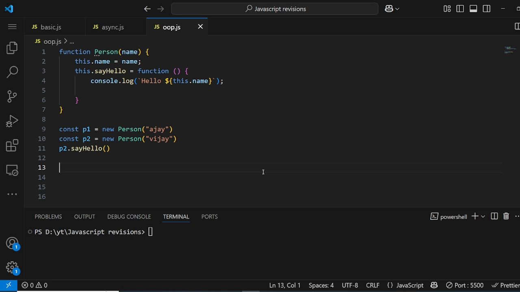Okay. So let's talk about prototype. An interviewer might ask you something like, explain prototype chaining, or they can ask you to explain prototype inheritance. They can form this question in different ways, but in the end they are expecting from you whether you know how JavaScript works internally. That's what their intention is behind that question. Okay, so let's try to understand what prototype, prototype chaining and prototype inheritance look like, and why we even need it basically.